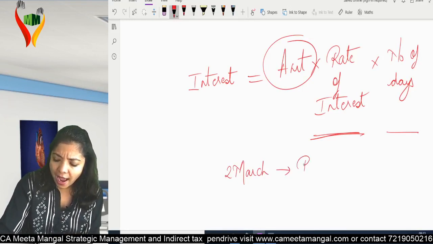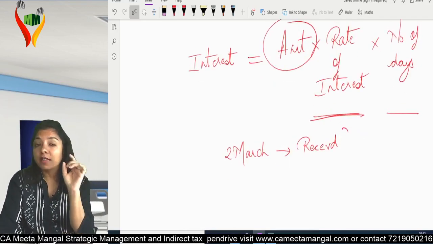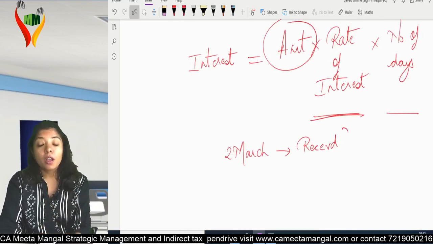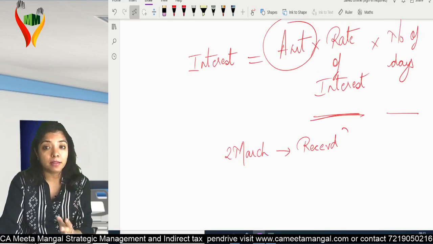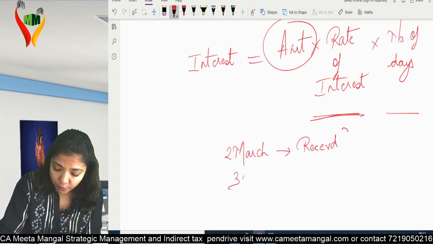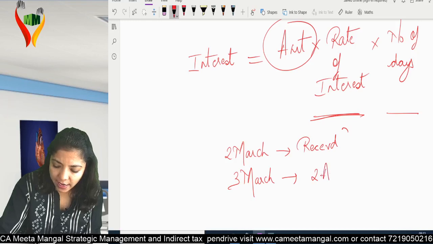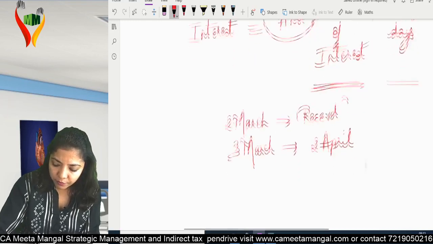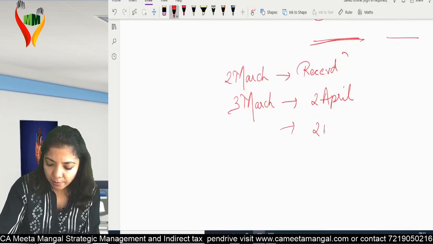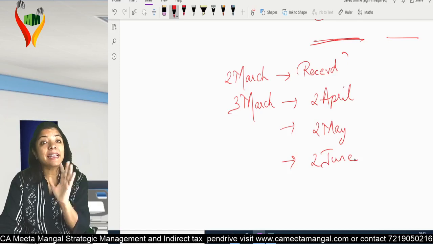Assume 2nd March, they had received the application. Now, 3 months. When I say 3 months, I'm saying months, I'm not saying days. From where to start the months? The day when they received the application, ignore that date. From 3rd March to 2nd April is 1 month, 2nd May, 2nd June.